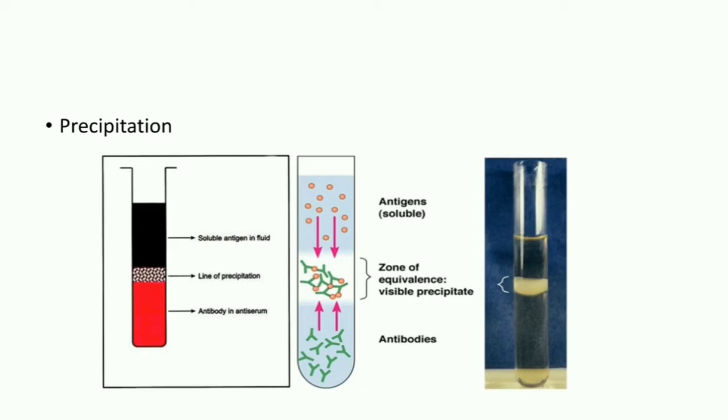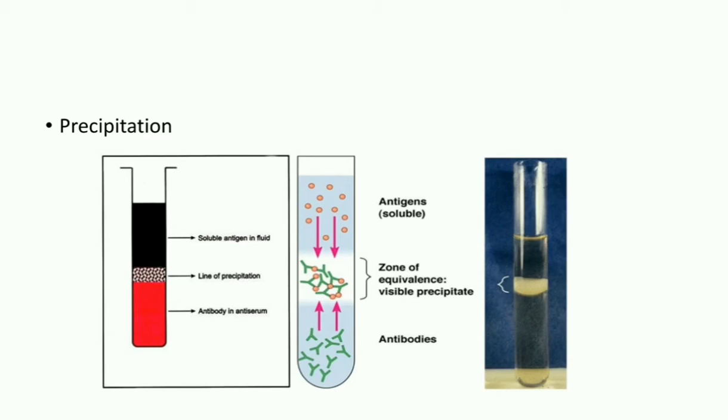The zone where you have excess antigen is called the post zone, and the zone where you have excess antibody is called the prozone. So prozone is the zone where you have excess antibody, and post zone is the zone where you have excess antigen. The zone where the precipitate is formed is the zone of equivalence. There the lattice is formed.